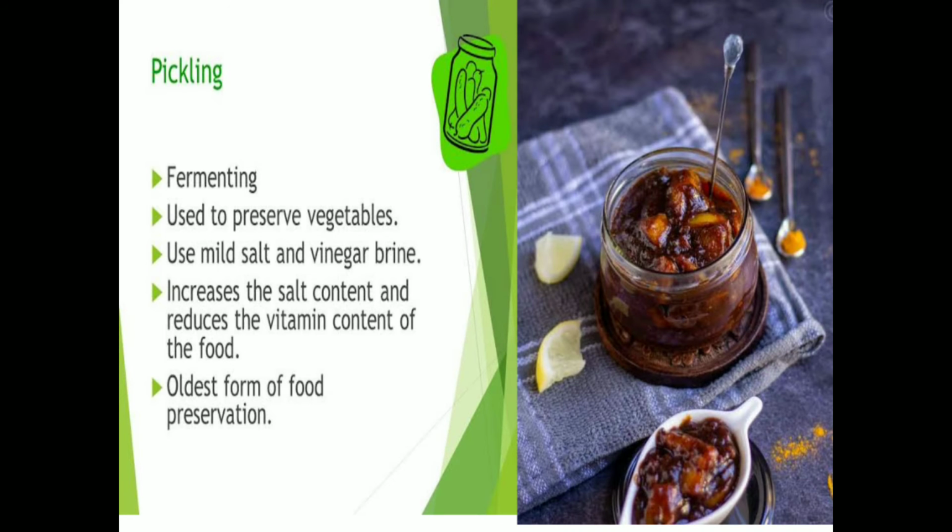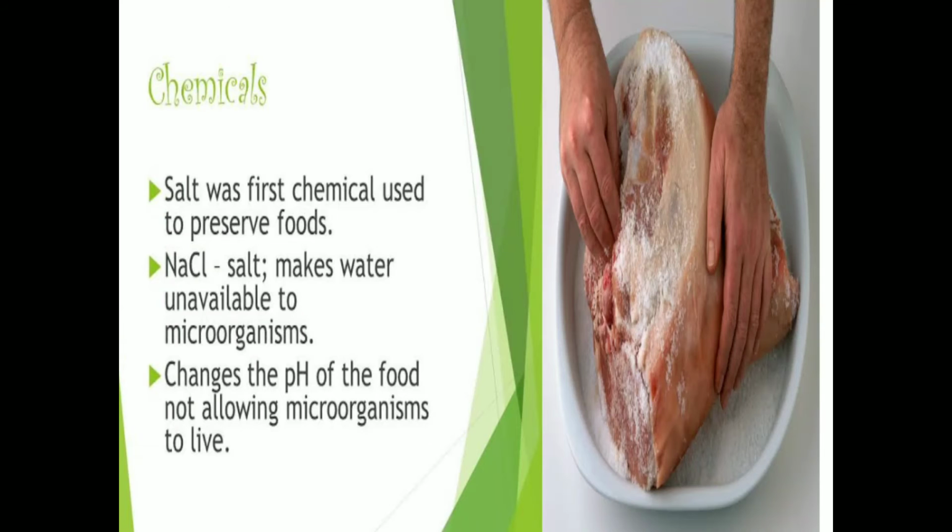Now rather than pickling, we have another thing, which is salting. Salting is the use of NaCl, which helps to prevent microorganism growth. And what is the reason behind that? Because salt directly changes the pH of the food. And also this is the first chemical used to preserve food.